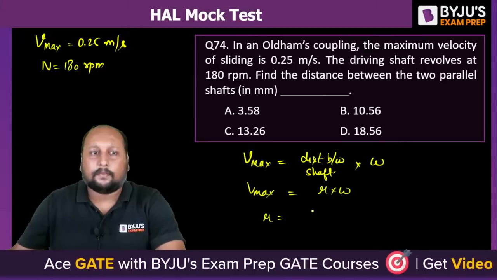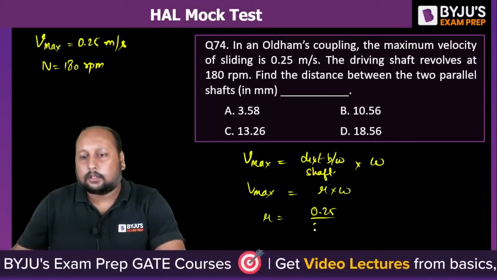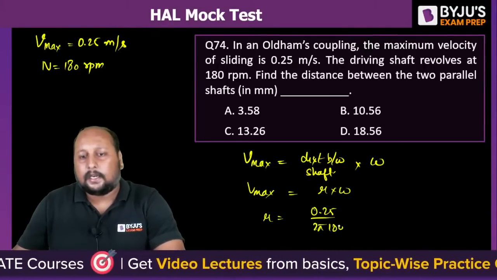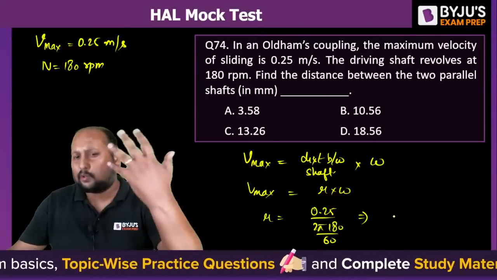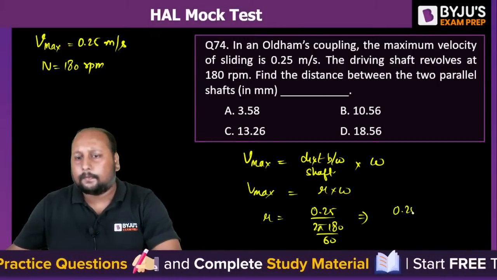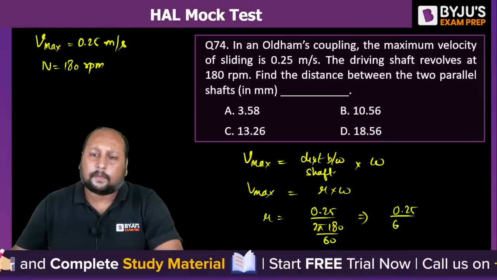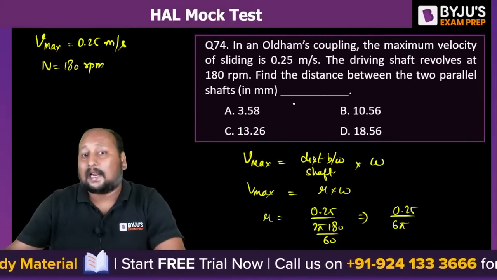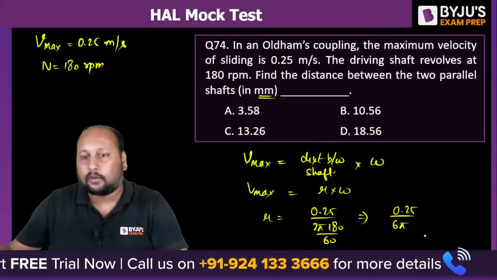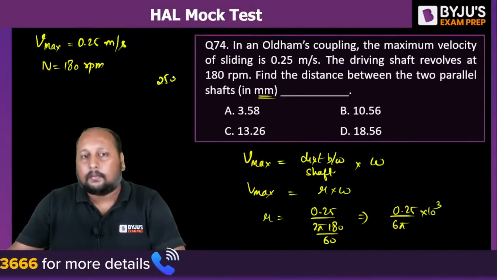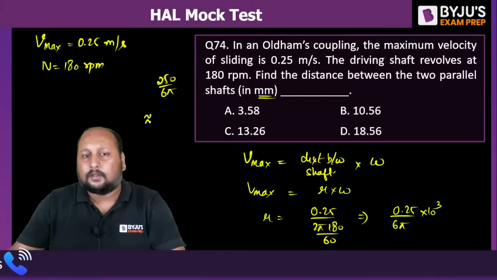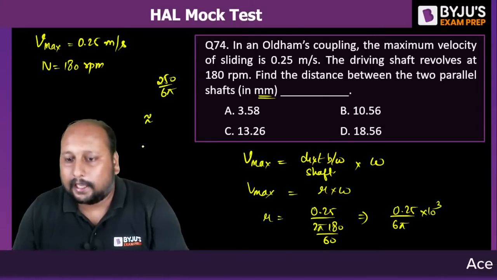So let us calculate the value of R. R is equal to Vmax, 0.25, divided by 2 pi N, where N is 180 by 60. Solve it and tell me what is the closest value we are getting. 0.25 by 6 pi. They are asking in mm. Please make sure, see the unit. This is in mm, so 10 to the power 3. So we'll be having 250 by 6 pi. So approximately we are getting option A, B, C, D.